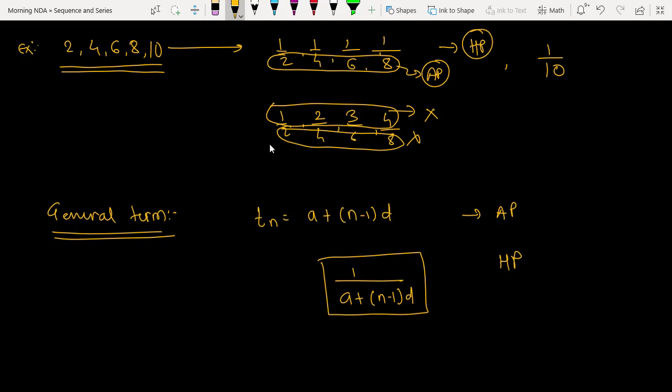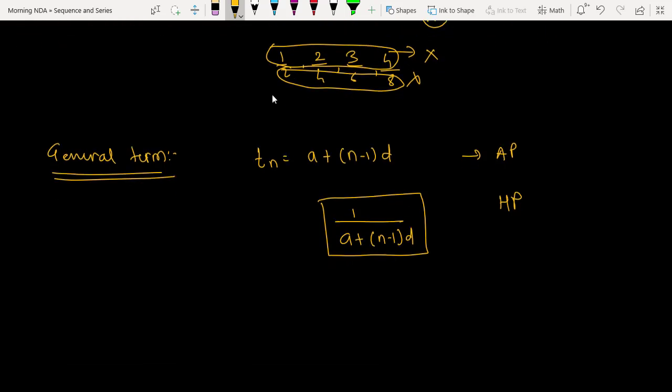Are you getting the point? Is this okay? Yes, sir. So that's it. This is the only part you require in the harmonic progression. Not many questions come on harmonic progression, and fortunately we do not have any sum of harmonic progression. The sum is not in your syllabus.